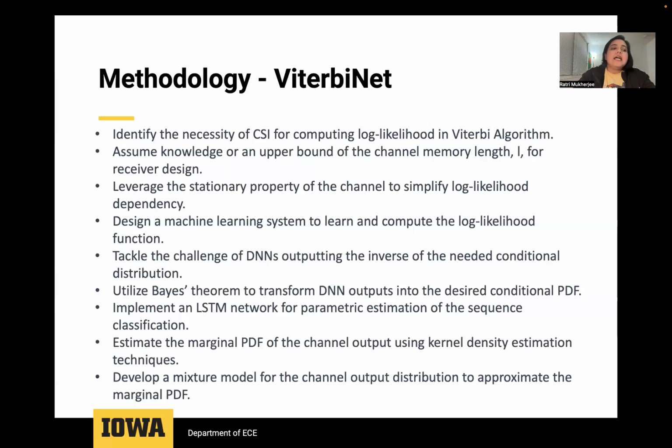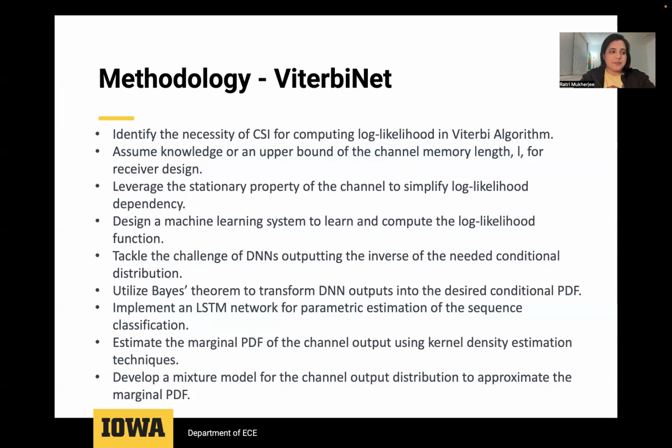The channel's stationary nature implies that the log likelihood function is invariant to the time index and solely dependent on current and past symbols up to the memory limit. This step involves leveraging the property to reduce the complexity of the algorithm, ensuring the same function is used across different time indices.